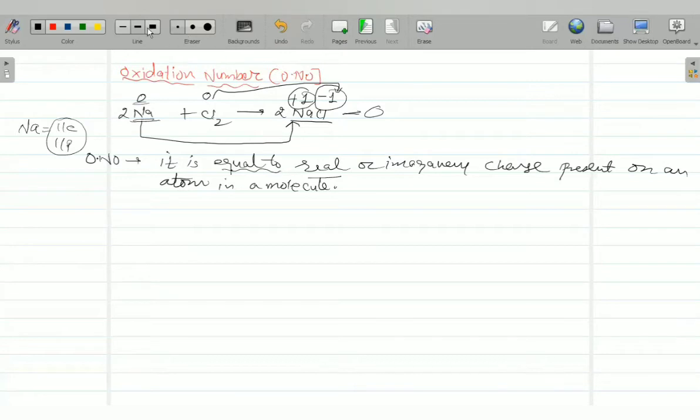That we will study: the rules for assigning oxidation number.